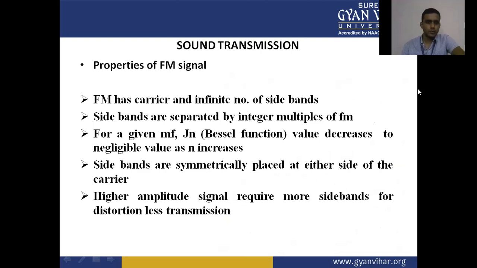Now, sound transmission: the properties of the FM signal. FM has the carrier and an infinite number of sidebands. Sidebands are separated by integer multiples of fm. Sidebands are symmetrically placed on either side of the carrier. A higher amplitude signal requires more sidebands for distortionless transmission.